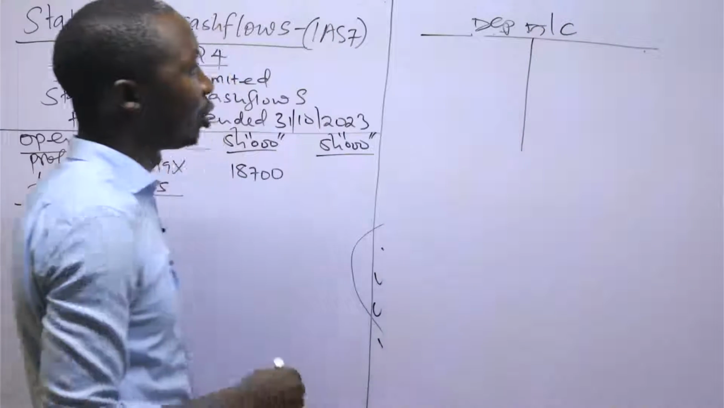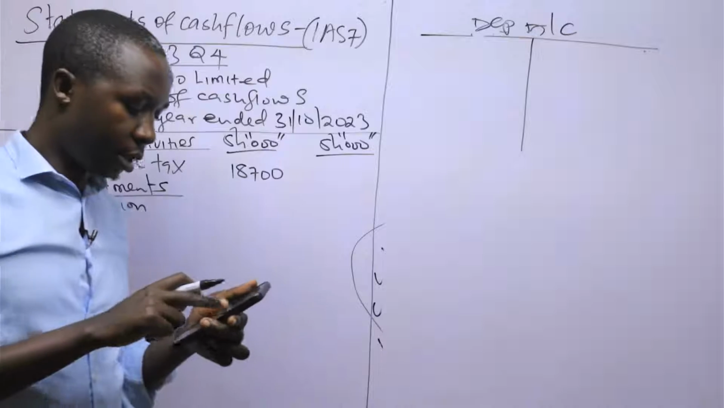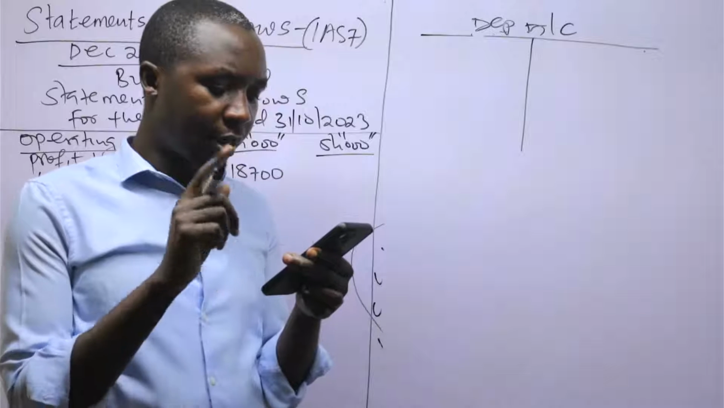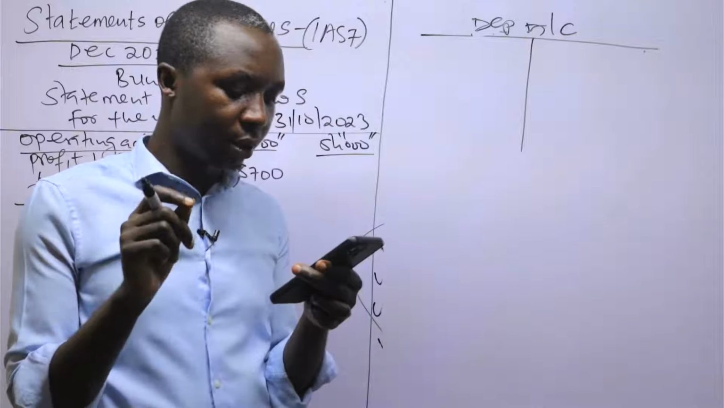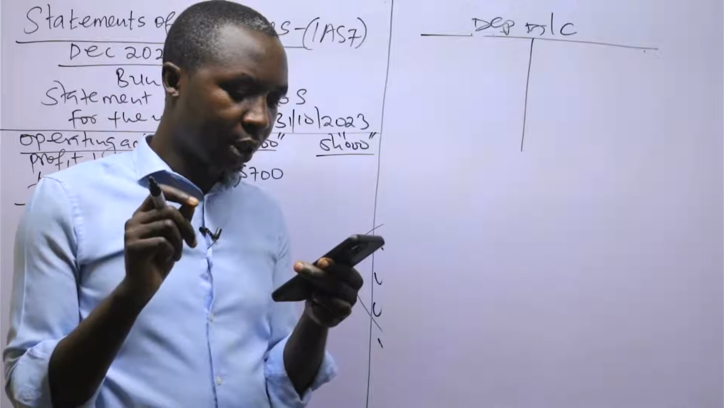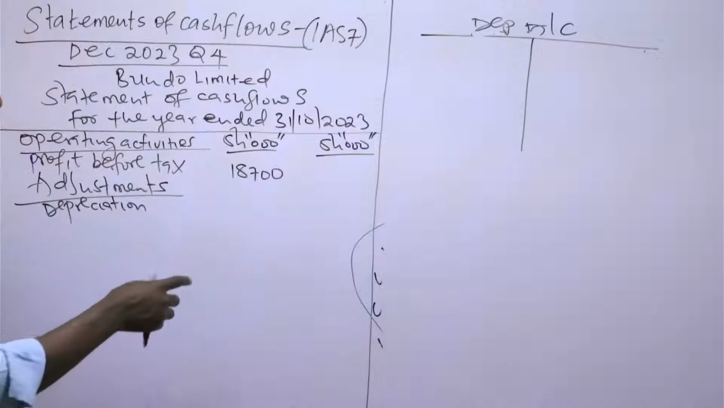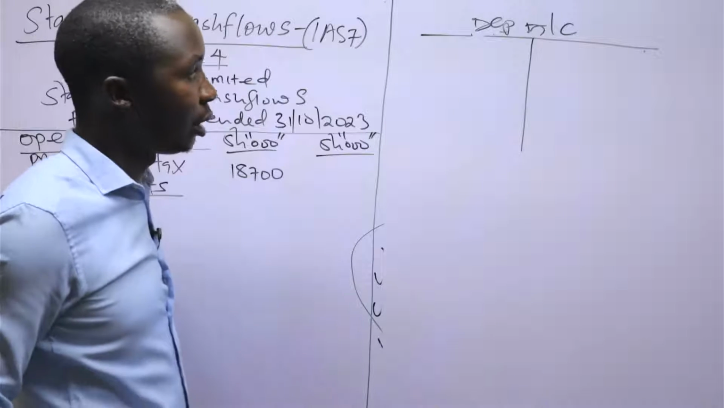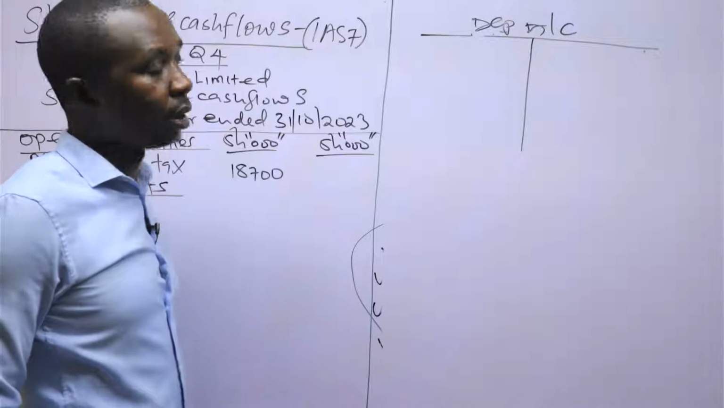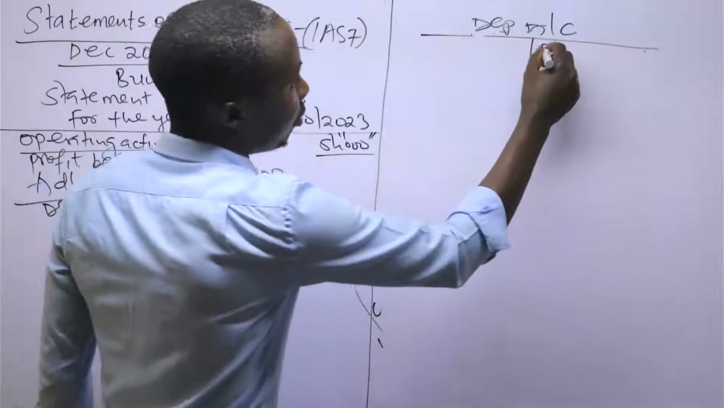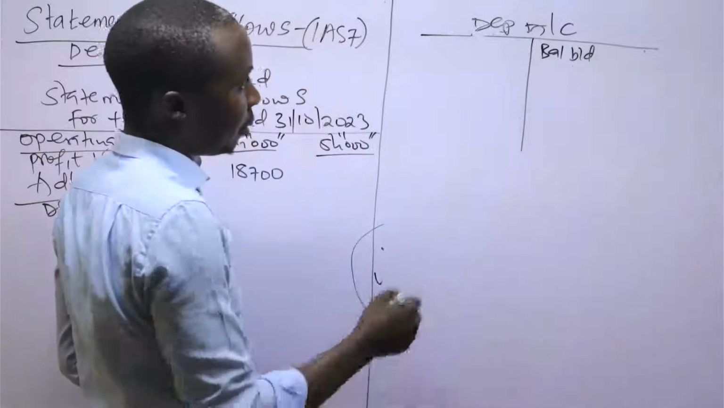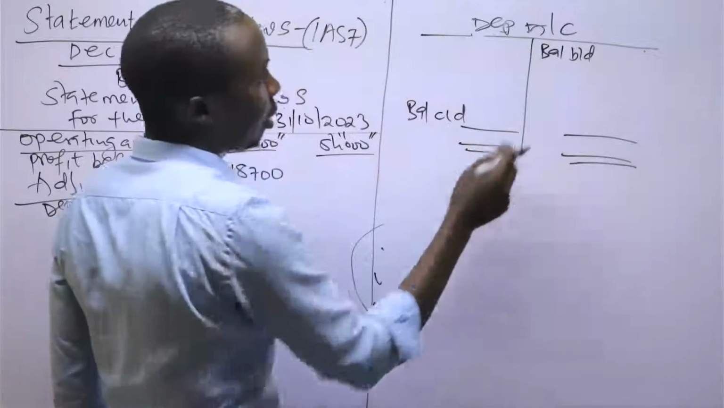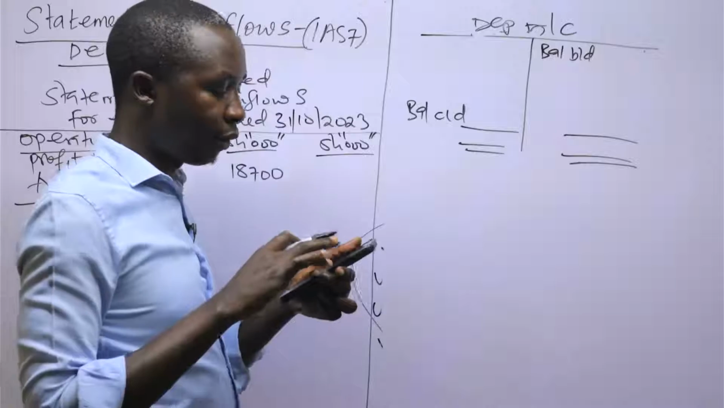We need to know depreciation for the year, because in additional information number one, they said depreciation on property, plant, and equipment has been charged to profit or loss. So it has already been considered when arriving at 18,700. We need to determine that depreciation for the year, because what we are provided with is the accumulated one. So balance brought down for the accumulated, then we have balance carried down.